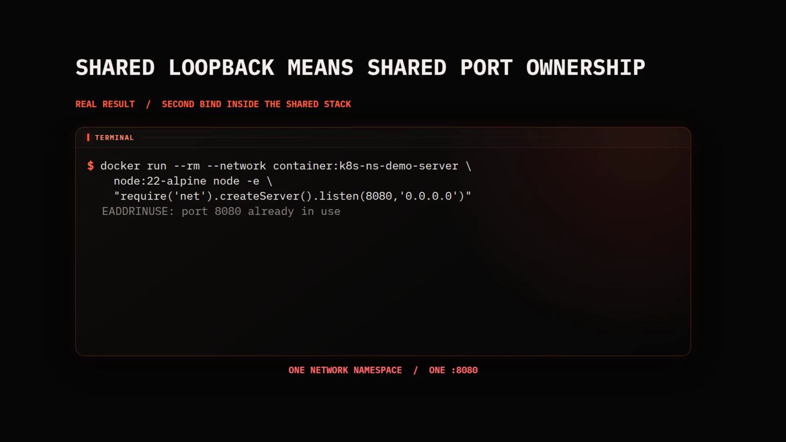Sharing the network stack also means sharing its port table. The first process binds port 8080 successfully. A second process in the same namespace cannot bind that address and port again, so Linux returns address already in use. Localhost convenience and port collisions are the same mechanism.